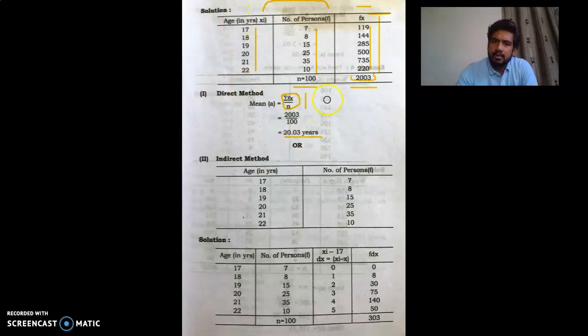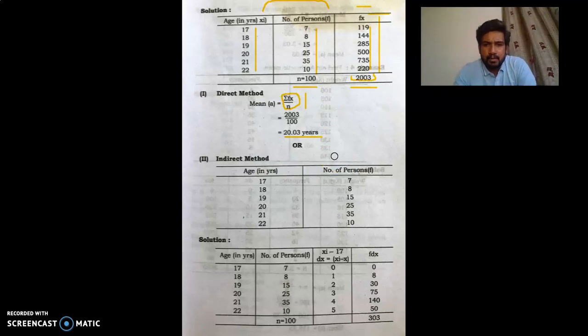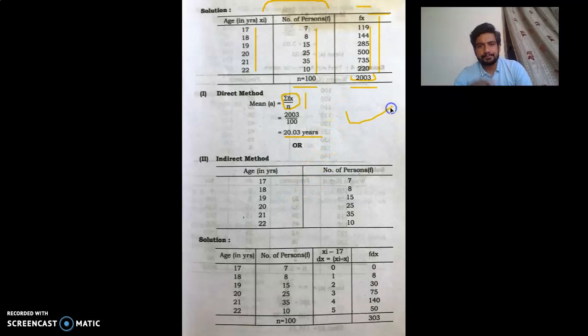Now here we did the calculation with the help of the direct method, as we had seen the formula in the previous lecture. Now we are going to do the same calculation with the help of the indirect method. We put the information like this. They are the same: 17, 18, 19, 20, 21, 22, and 7, 8, 15, 25, 35, 10. You can see the same information. Now we are going to solve this problem by the indirect method. I hope you understand the direct method.